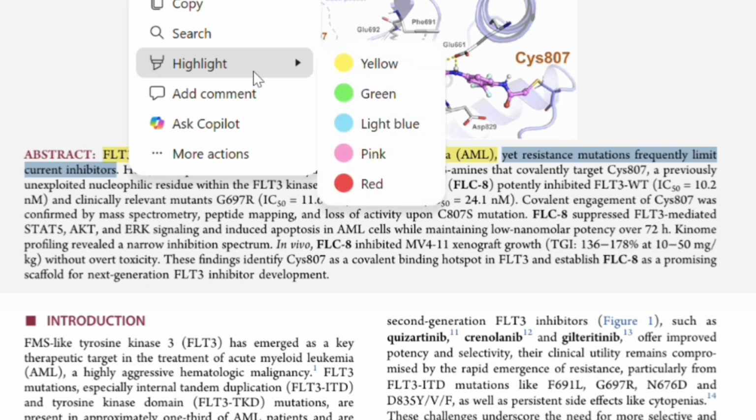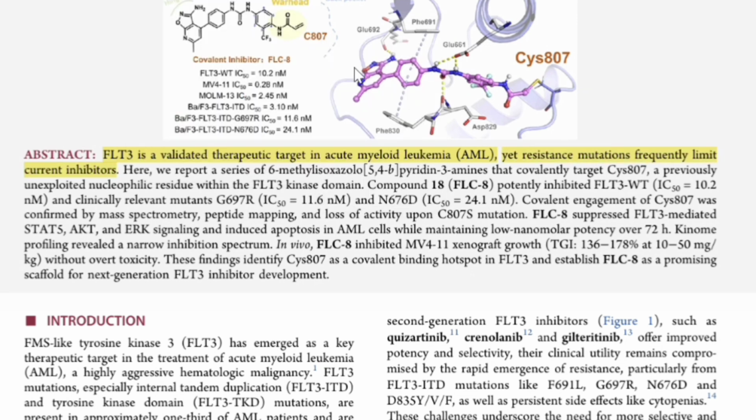So currently available inhibitors are limited by resistance mutations. Time to time there are mutations in these cells, meaning mutation in FLT3, and that leads to loss of inhibition of those kinases.